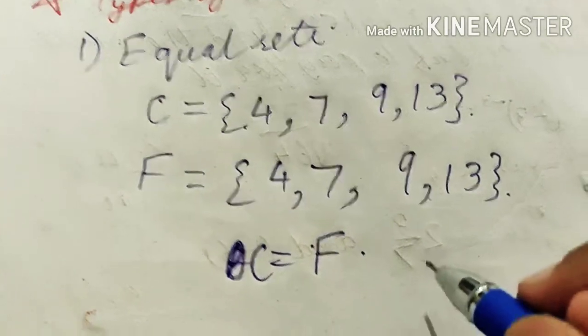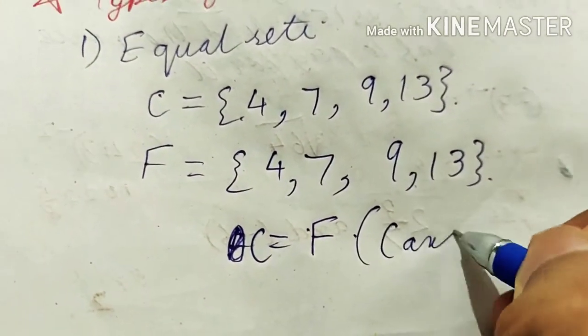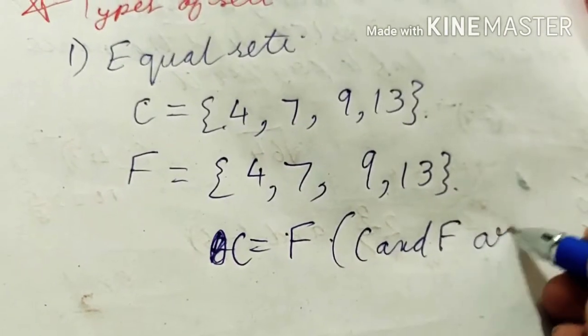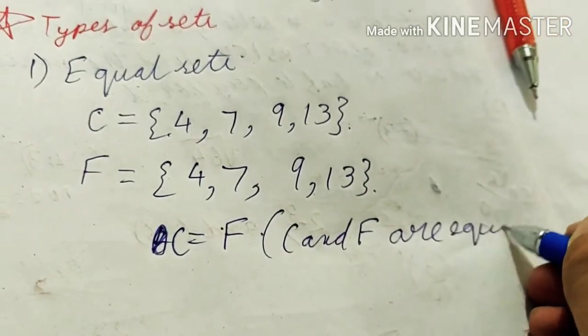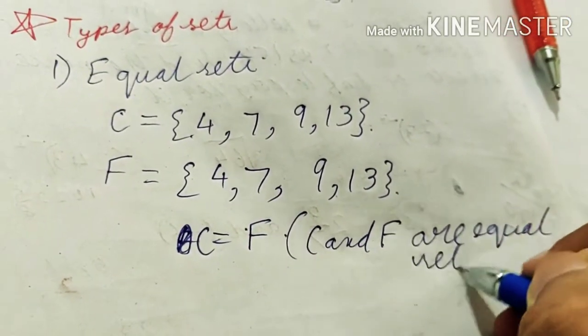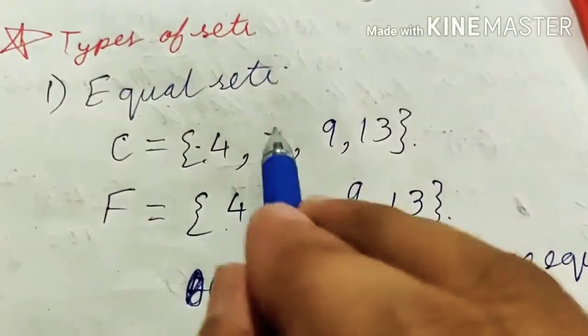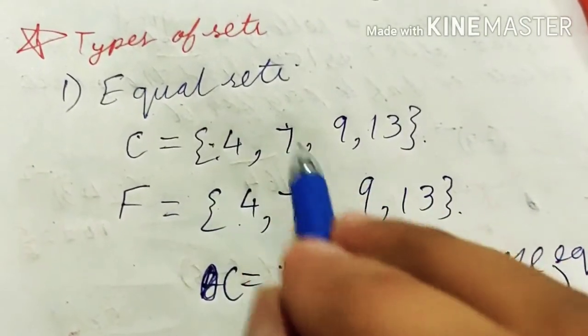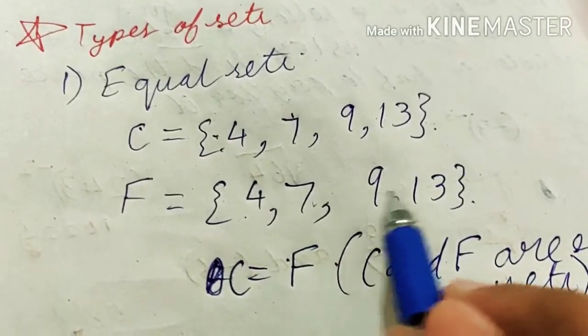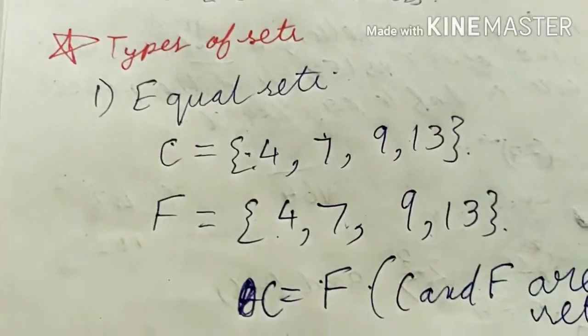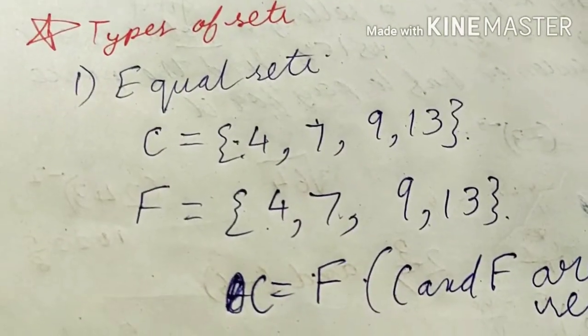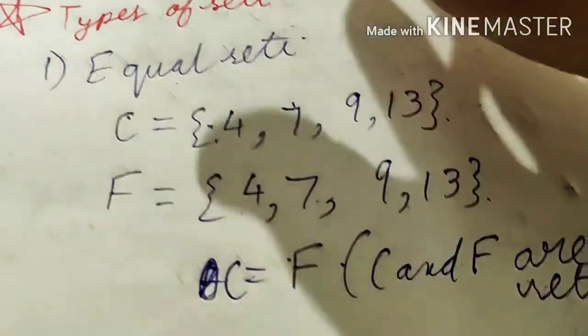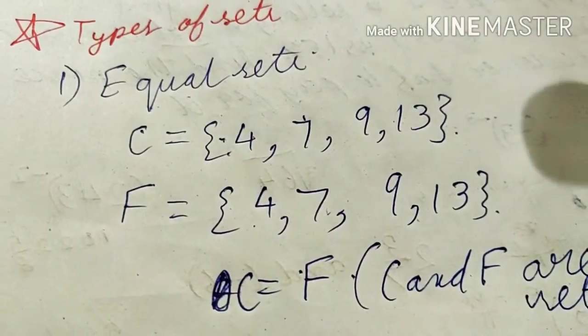Okay, C and F are equal sets. Means if we see, they have all the elements the same, 4, 7, 9, 13, 4, 7, 9, 13. No element is different in that.